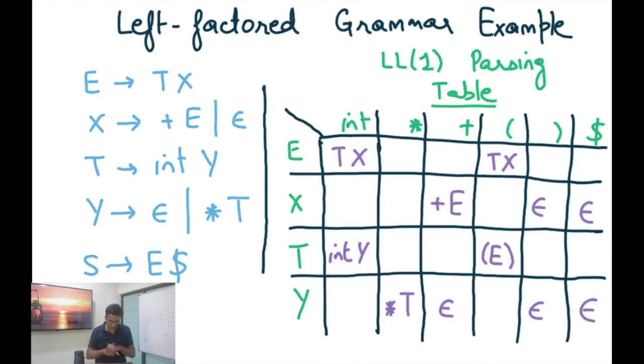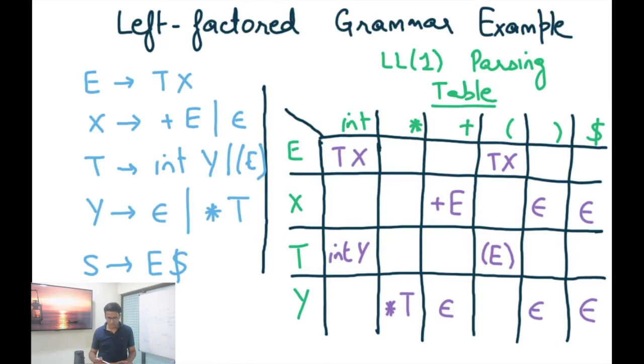But here is what the parsing table looks like. You can represent this fact of look-ahead parsing or predictive parsing using a parsing table. For an LL1 parsing table, this would look like the following.